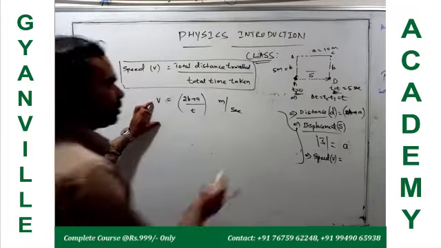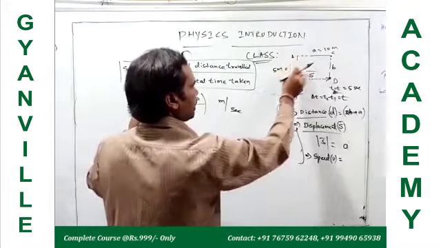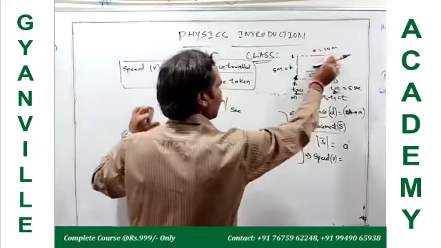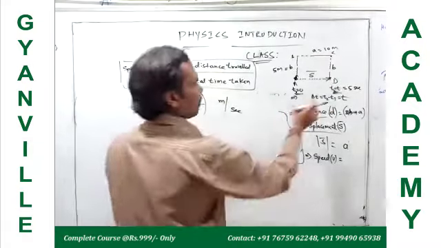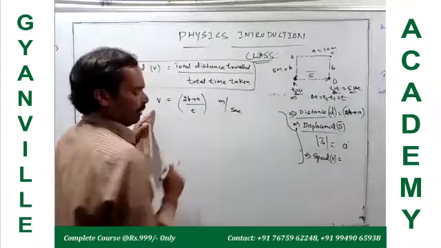What is the speed you are getting for the value of width B equal to 5 meters and length A equal to 10 meters? For the total time of journey 5 seconds, what is the speed you are getting?